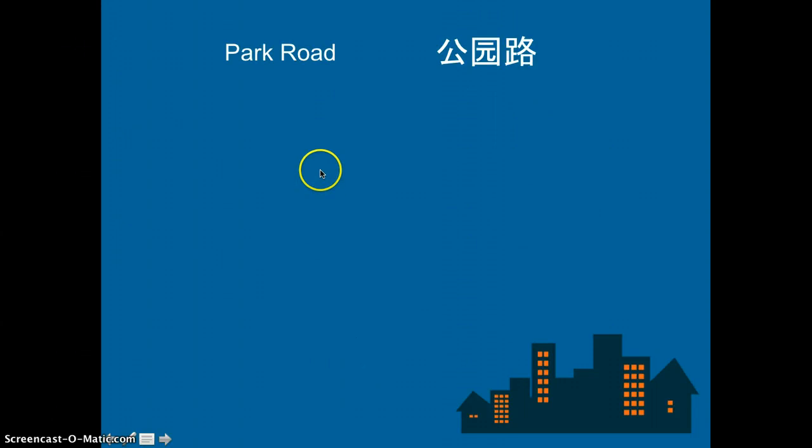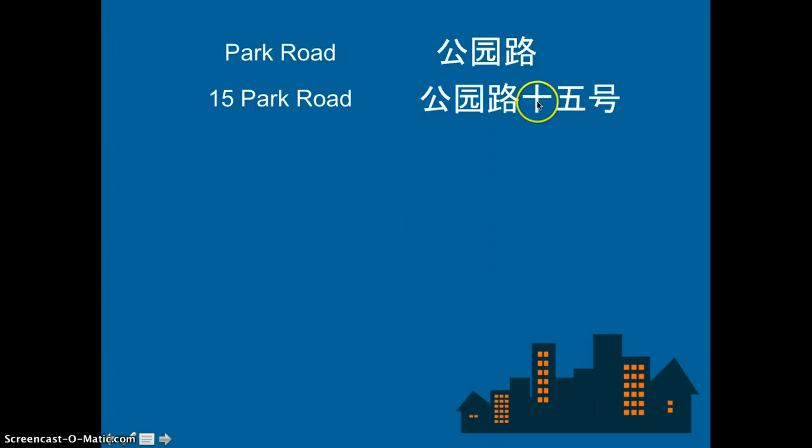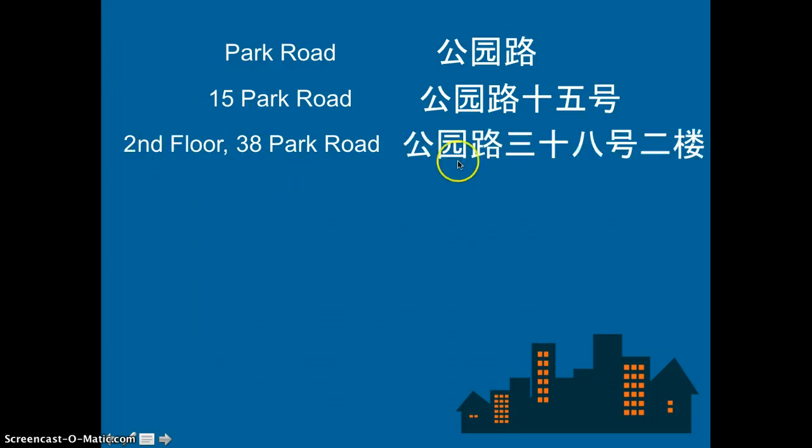Okay, now let's do road this time. So Park Road, 公园路. Now let's do 15 Park Road. From our biggest unit, 公园路 goes first, right? And then let's do 15. So 公园路15号. Don't forget 号 at the end. And now let's do a longer one with a floor. So still start from Park Road, 公园路. Can you just say it with me? And then 38 will be 38号, right? And then which floor do you live on? Second floor. So 2楼. Let's put them together. 公园路38号2楼.